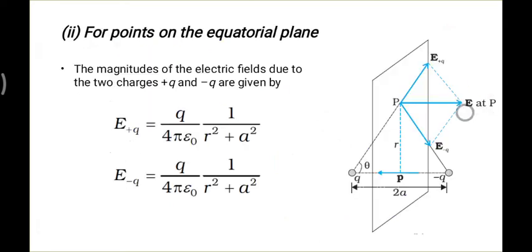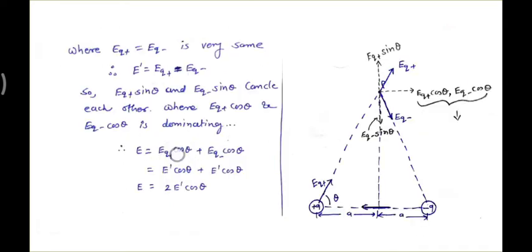This E is nothing but the cos component of E plus Q plus the cos component of E minus Q. As I said earlier, E plus Q is taken as E prime, and E minus Q is also taken as E prime. So E prime cos theta plus E prime cos theta is 2E prime cos theta. This is what we have to find.